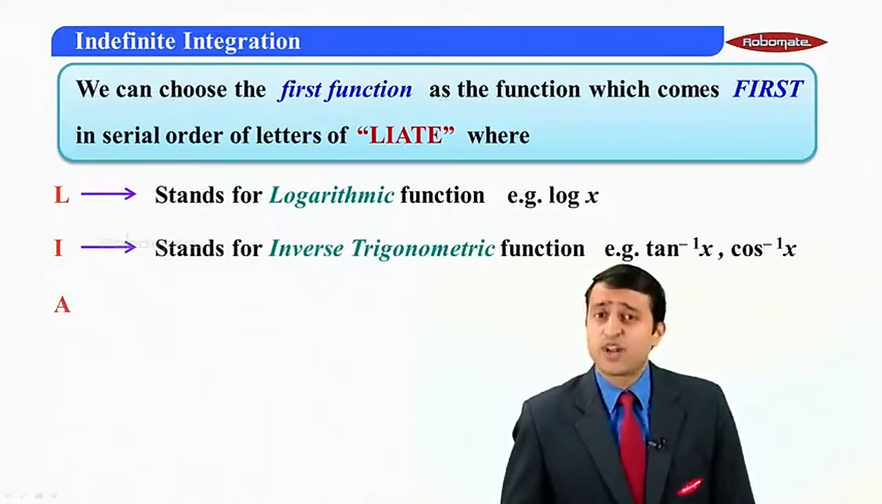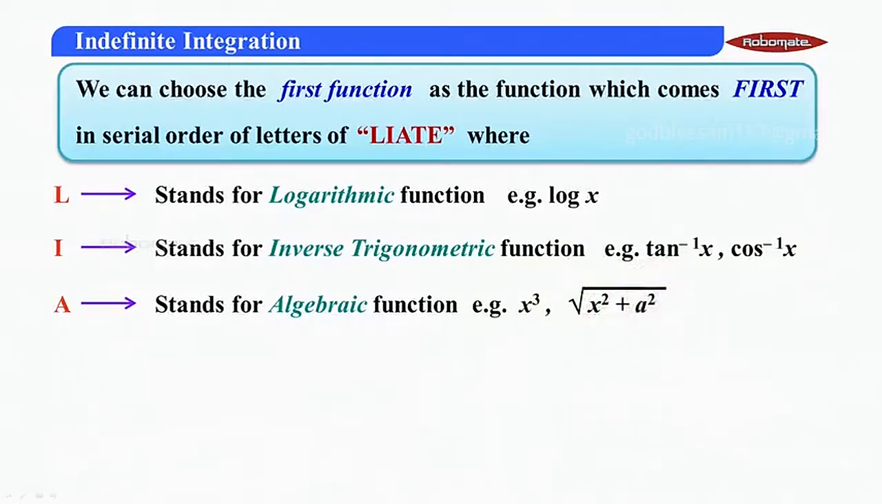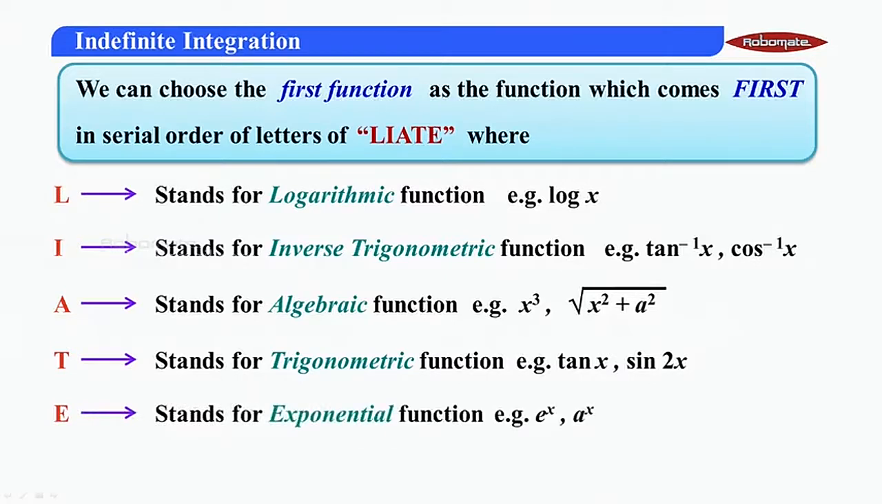A stands for algebraic function. Algebraic functions are like x cube or root of x square plus a square, anything which involves x. T stands for trigonometric function like tan x, sin 2x, and the last one, E, stands for exponential function like e raised to x and a raised to x. So these are the five types of functions we'll have. The first to appear in this order will be taken as u.